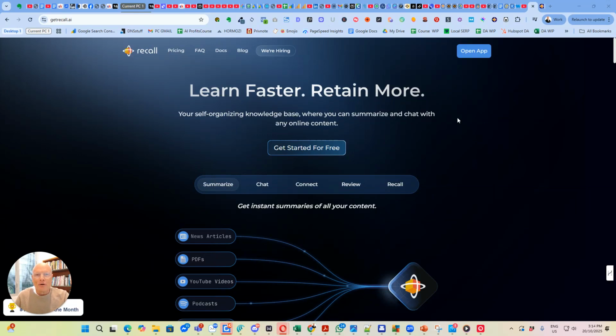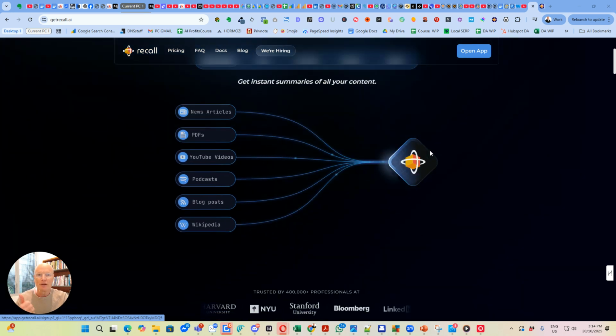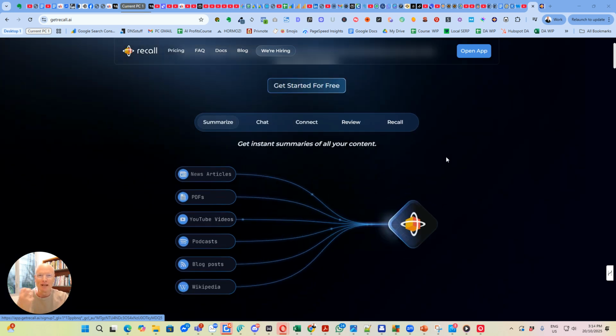In today's episode of AI in 5 minutes, we're going to be looking at a great app called Recall, which you can find at the URL getrecall.ai. What this allows you to do is to save videos, PDFs, web pages, and even type in your own notes all in one, like a source of truth, a center of truth, if you like, in terms of the knowledge that relates to the things that you use to refer to, particularly videos.